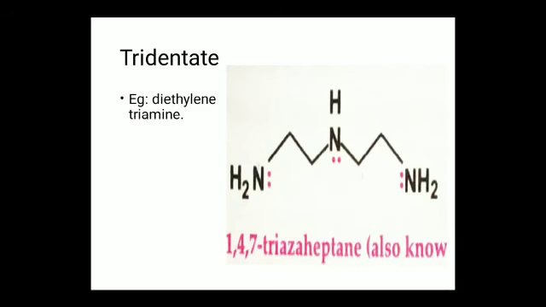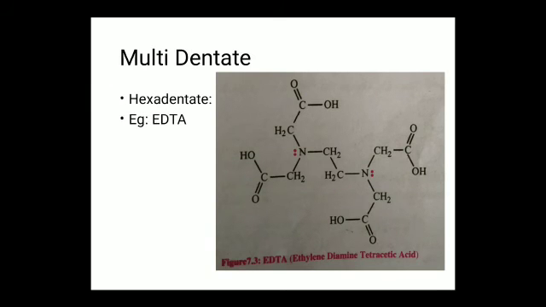Tridentate ligands have three binding sites to the central atom. Example: diethylenetriamine, also called 1,4,7-triazaheptane. Multidentate, for example hexadentate, is capable of binding through six binding sites to the central atom. Example: EDTA, ethylenediaminetetraacetic acid, having six binding sites.